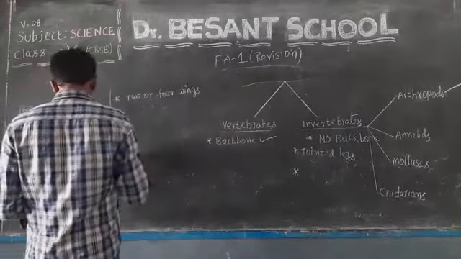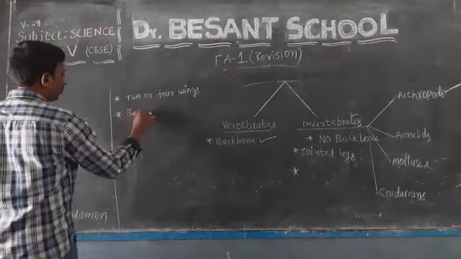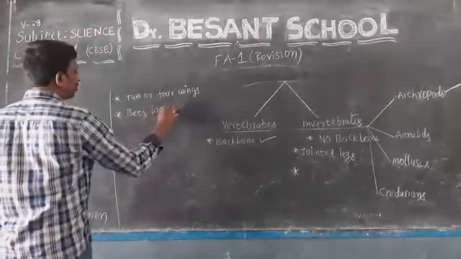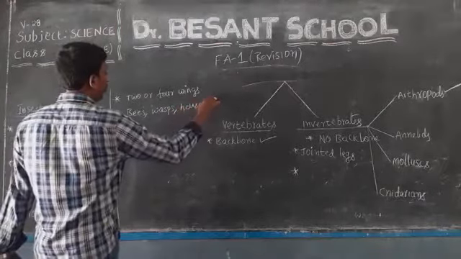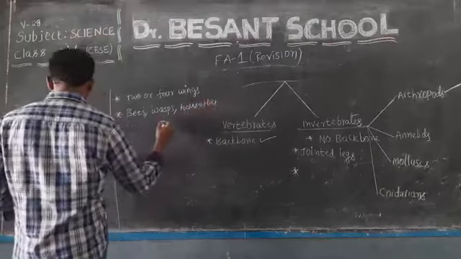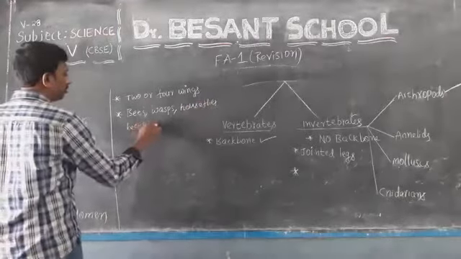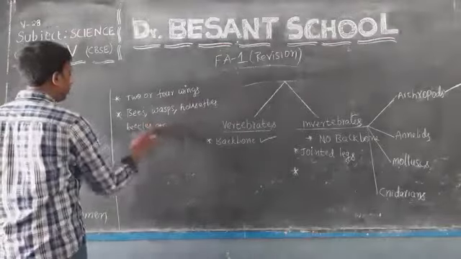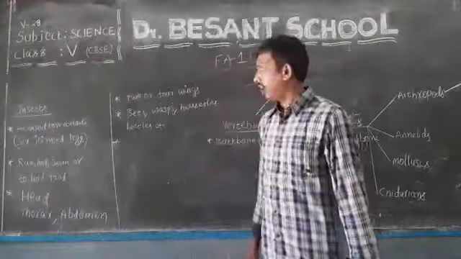You understand? And some examples for these insects, we can write bees, wasps, houseflies, ants, beetles, etc. Like this, you can write so many. Do you understand about insects?